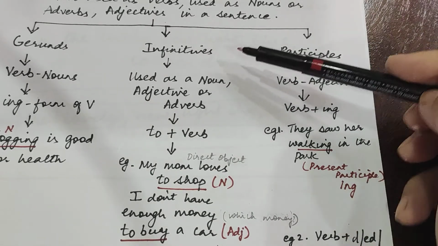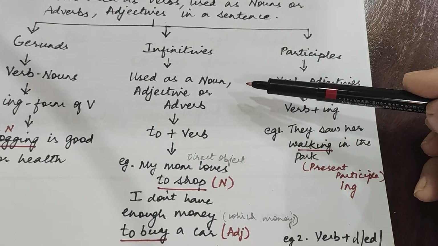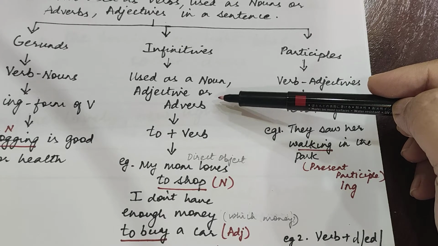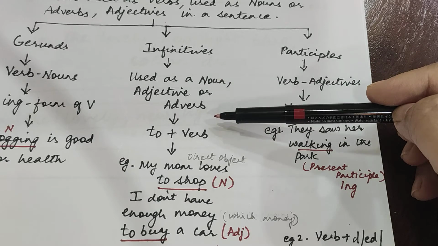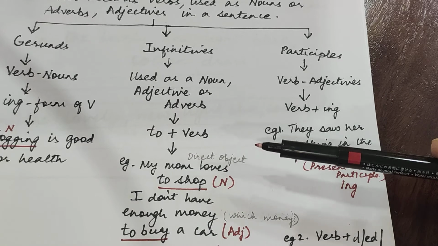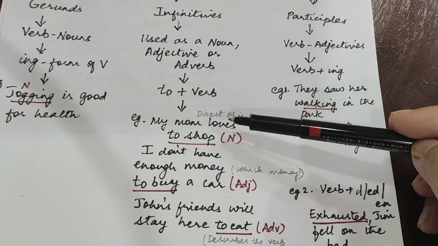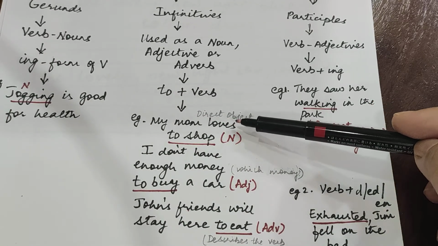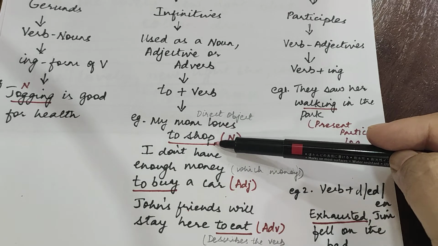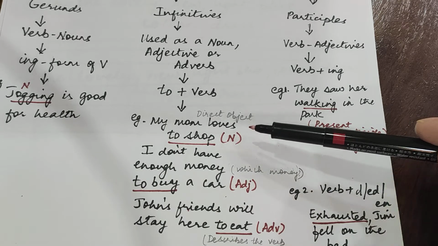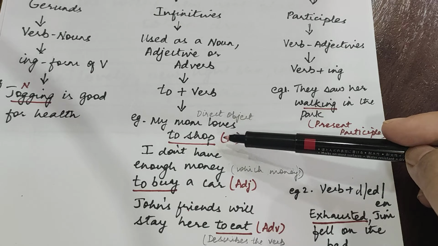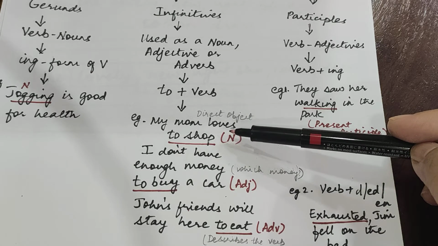It is the infinitive. It is used as a noun, adjective or adverb in the sentence, and an infinitive is formed by adding to to the verb. Let us see how it is used as a noun. My mom loves to shop. The verb over here is loves. The object of the verb is to shop. I've told you before that noun acts as a subject as well as an object. Over here the verb is used as an object.